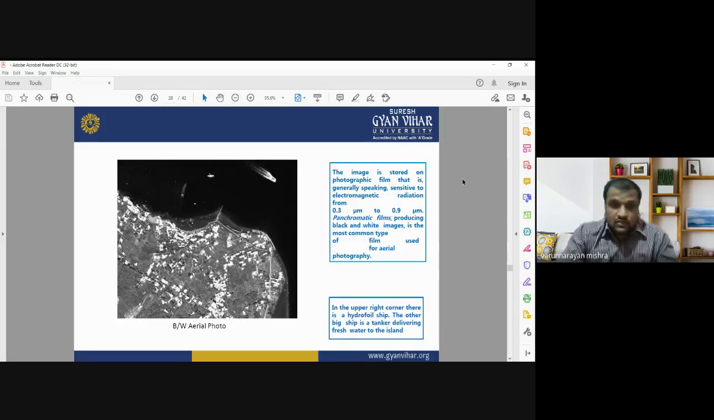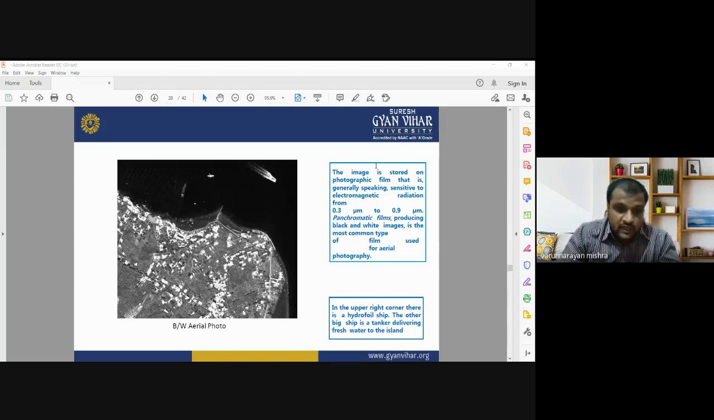Okay, so this is the image which is stored on photographic film, that is generally sensitive to electromagnetic radiation from 0.3 micrometer to 0.9 micrometer. Panchromatic film produces black and white images and is the most common type of film used for aerial photography. In this image there is a hydrofoil ship, and the other big ship is a tanker delivering fresh water to the island. So this is the black and white aerial photo of an area.